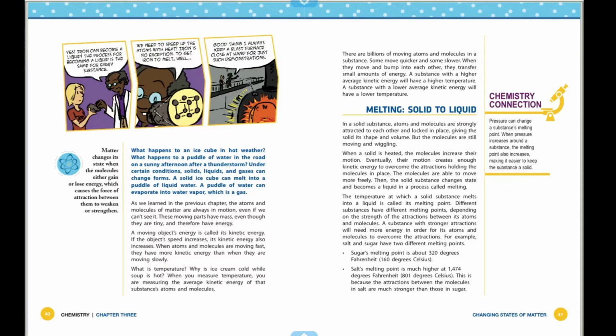The temperature at which a solid substance melts into a liquid is called its melting point. Different substances have different melting points, depending on the strength of the attractions between its atoms and molecules. A substance with stronger attractions would need more energy in order for its atoms and molecules to overcome their attractions.